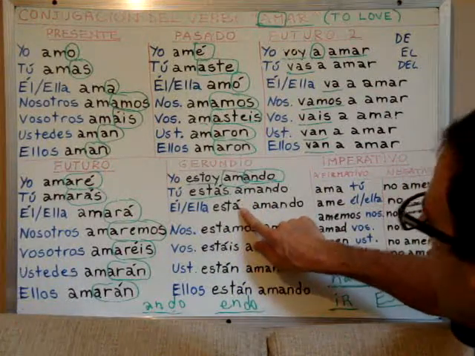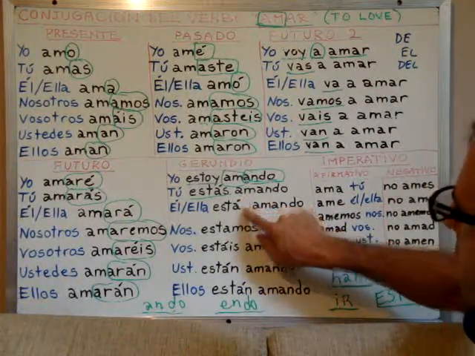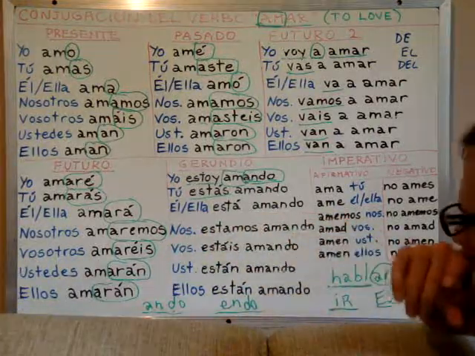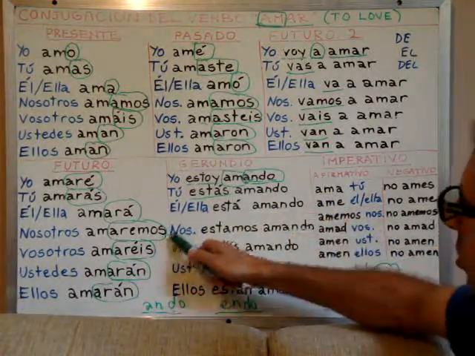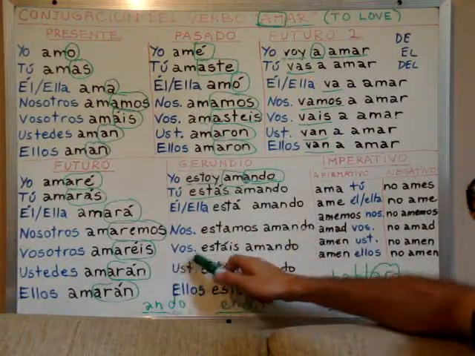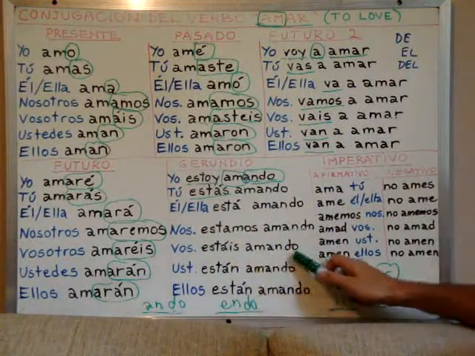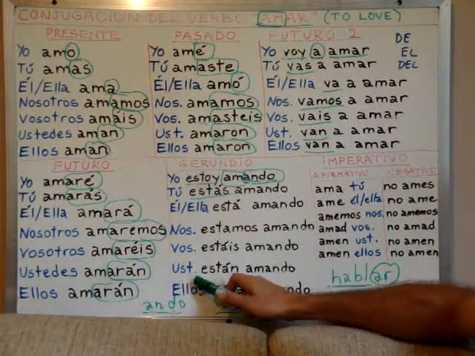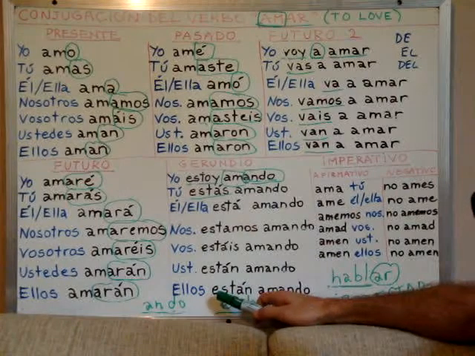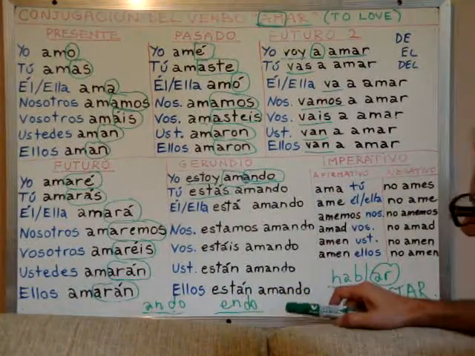Él está amando. Nosotros estamos amando. Vosotros estáis amando. Ustedes están amando. And ellos están amando.